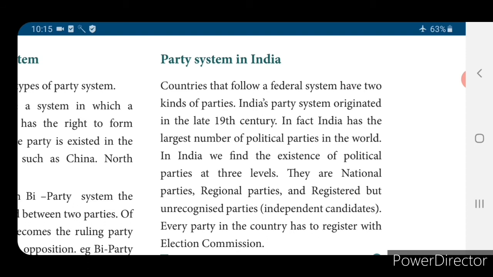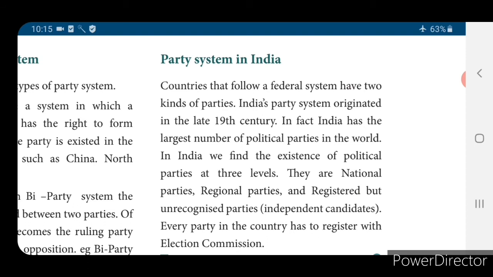In India, we find the existence of political parties at three levels. What are the three levels? National parties, regional parties and registered but unrecognized parties, that is, independent candidates.